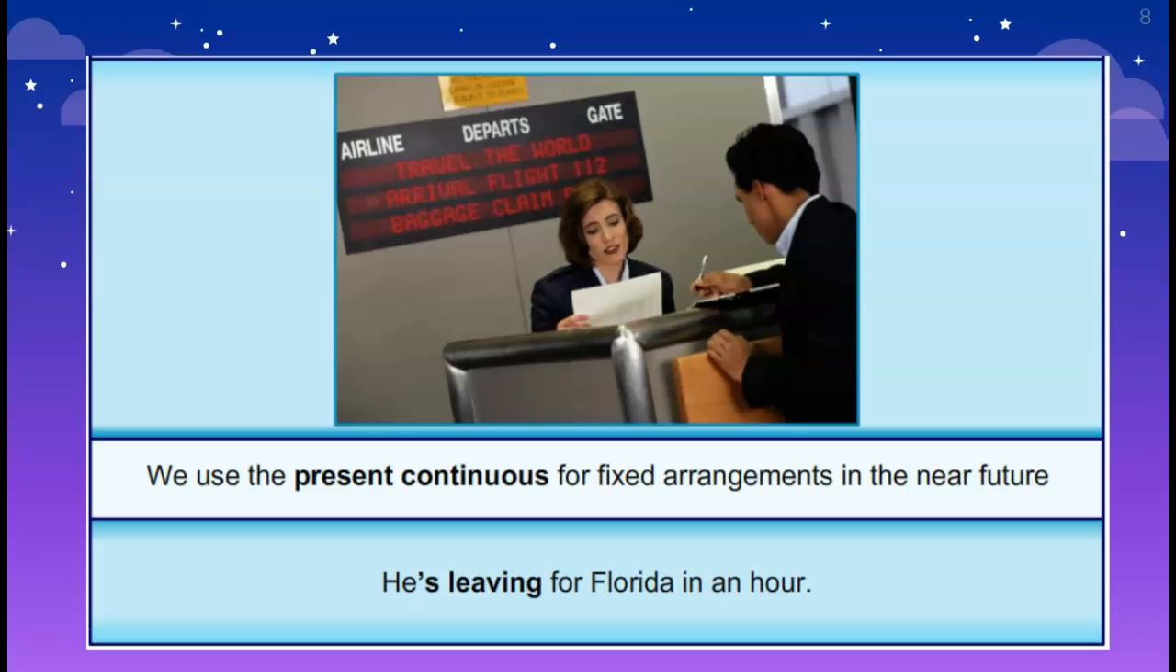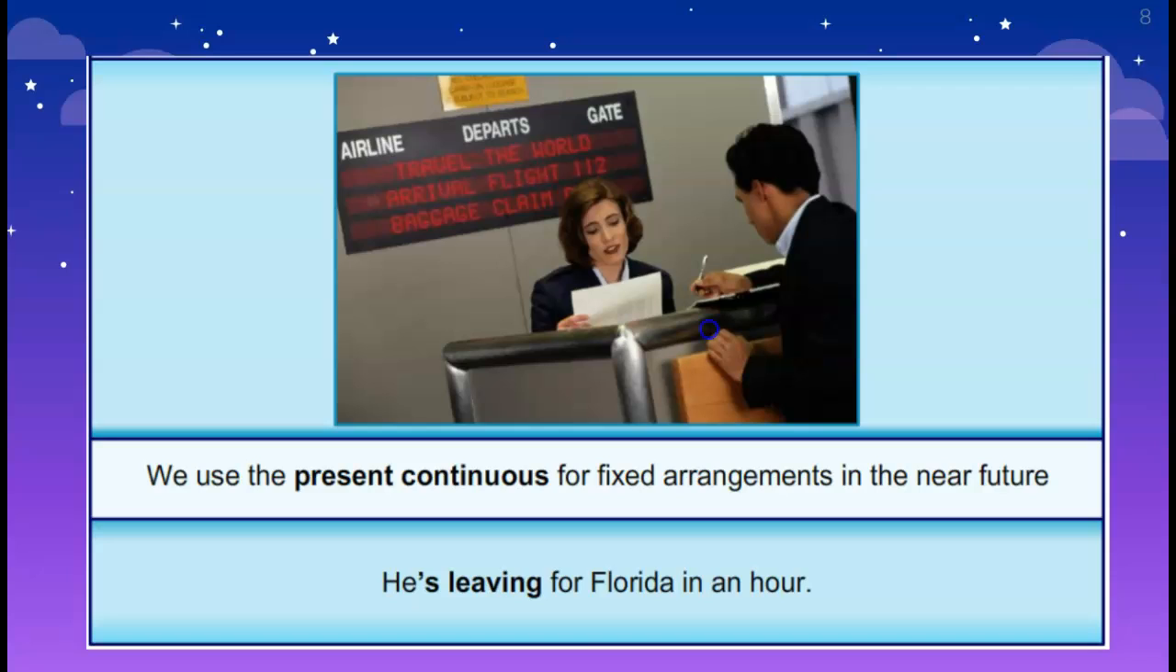beforehand. So this man is leaving in an hour, even though he is signing some papers there, or he's asking some information at the front desk. But we use the present continuous because it is an arrangement. It is not a plan. It is an arrangement now because he has bought the ticket and he is there at the airport.